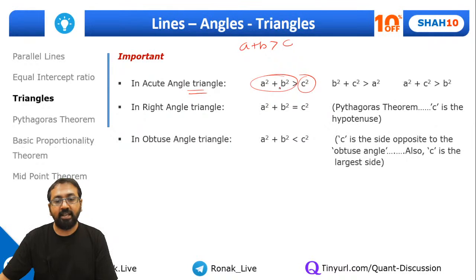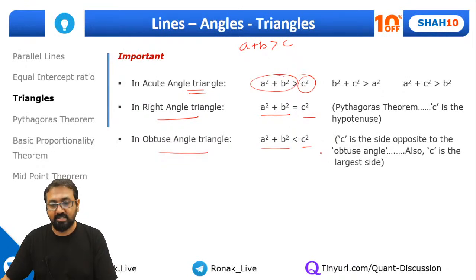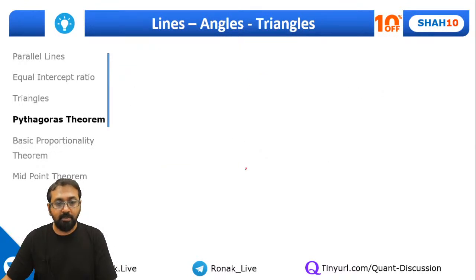In an acute angle triangle, the sum of squares of any 2 sides will be greater than the square of the third side. In a right angle triangle, the sum of squares of 2 sides will be equal to the square of the hypotenuse, and in an obtuse angle triangle, the square of the largest side will be greater than the sum of squares of the other 2 sides, right? So this is what you have to remember.